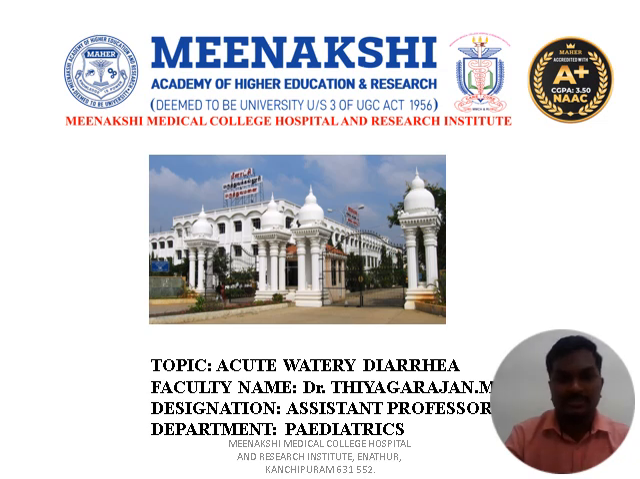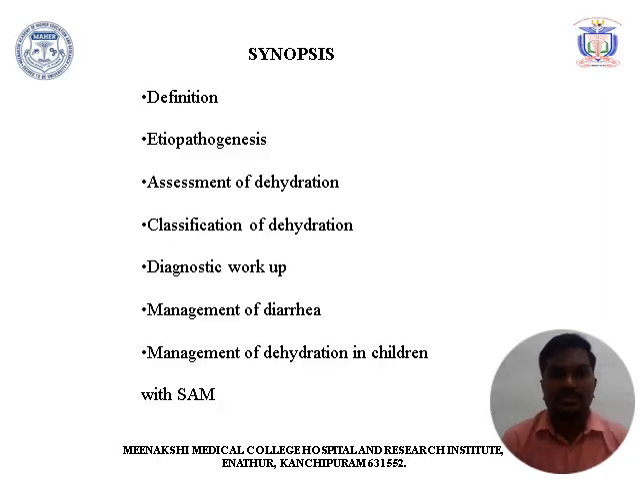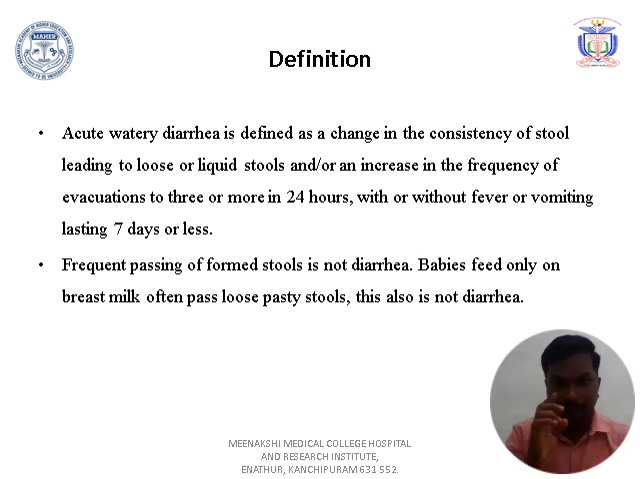Today, the topic of discussion is how to approach a child with acute watery diarrhea. The synopsis we are going to discuss is the definition of acute watery diarrhea, the etiopathogenesis, how to approach a child with diarrhea, assess and classify the child with dehydration, and also the diagnostic workup in a child with diarrhea, and what the management will be in a normal child as well as in a child with SAM, that means severe acute malnutrition.